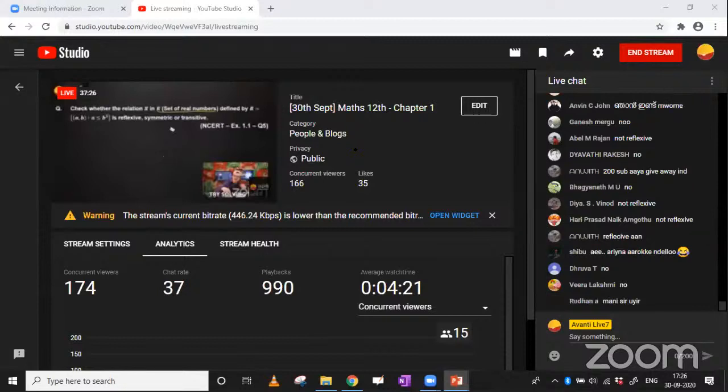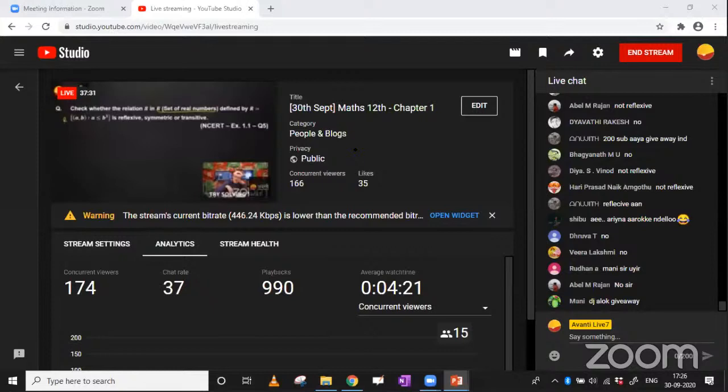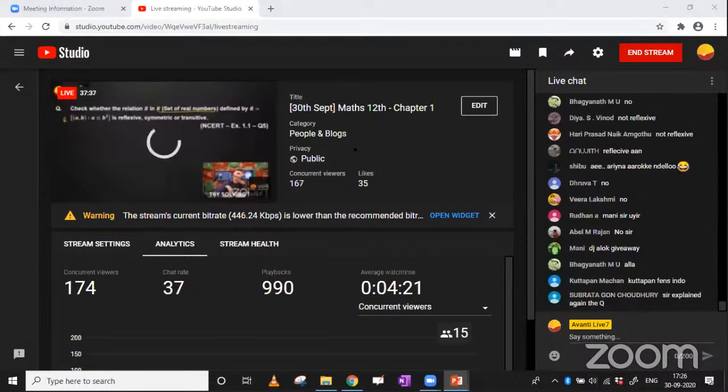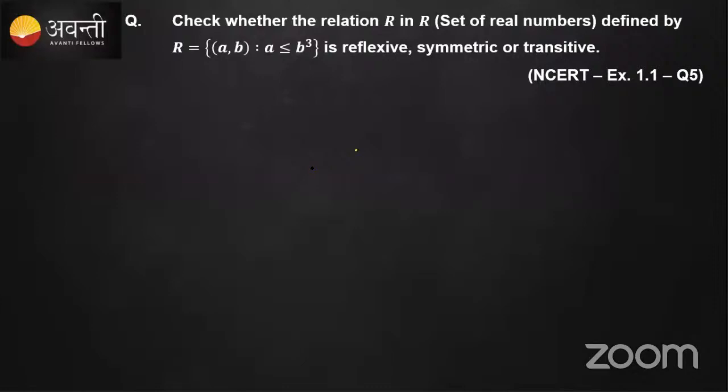Is it reflexive? Amit is telling it is reflexive, not transitive, neither reflexive. Is it so? Let's verify. You can verify the answers here.